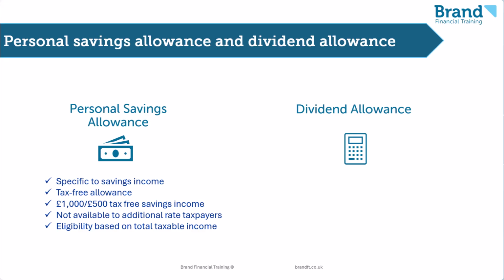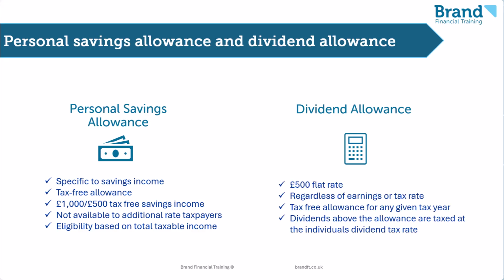Eligibility is based on total taxable income, including the interest itself and any dividends payable, but deducting the gross value of any personal pension contributions and gift aid donations. The dividend allowance is a flat rate of £500. This applies to everyone regardless of their earnings or income tax rate.